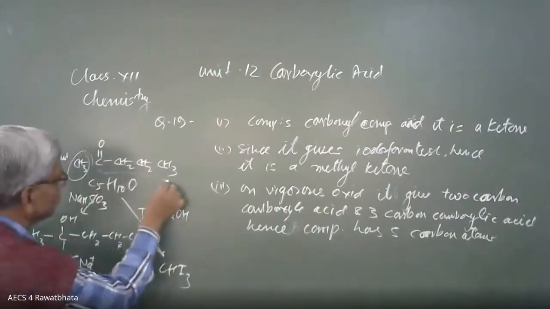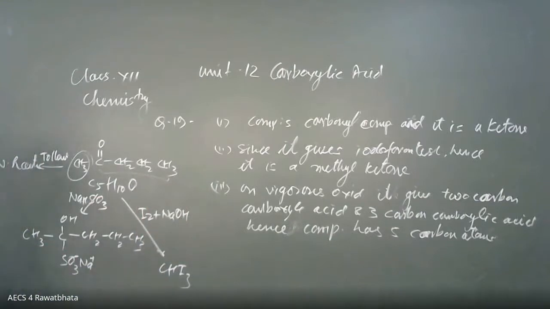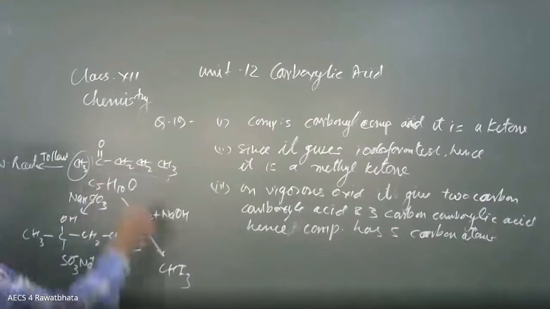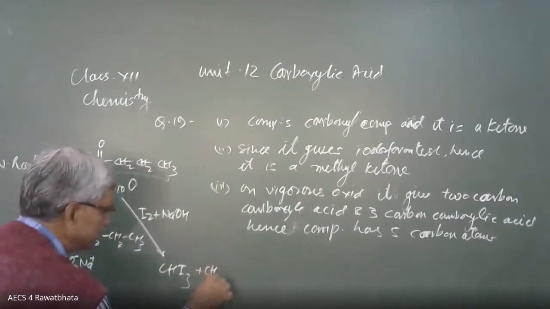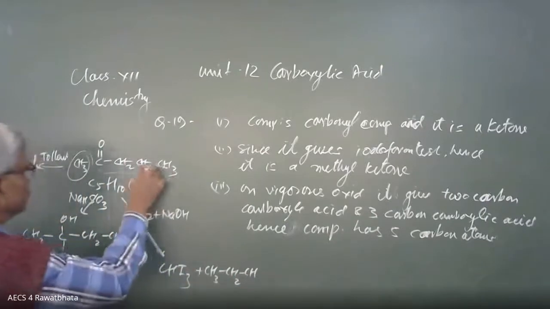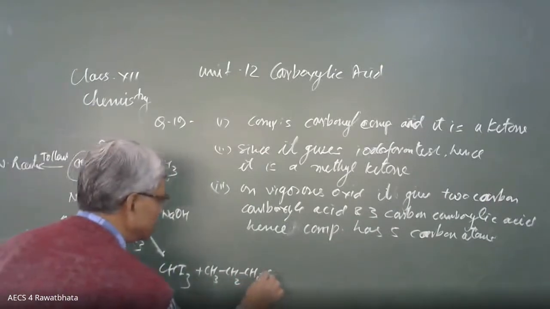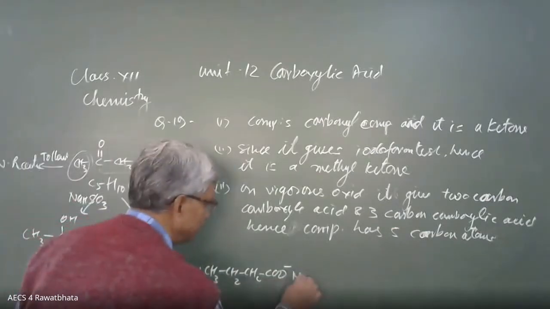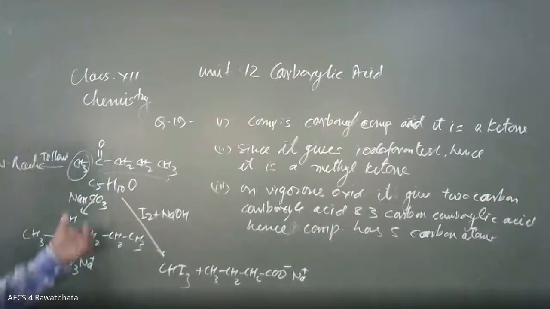Then we get the sodium salt of this compound, CH3, CH2, CH2, COO minus, we can write Na also, COONa. This is the other one.